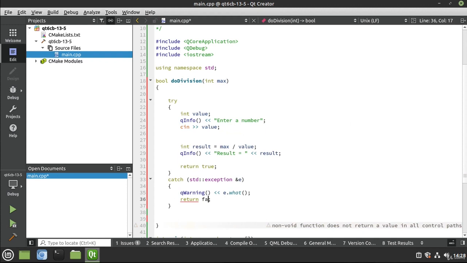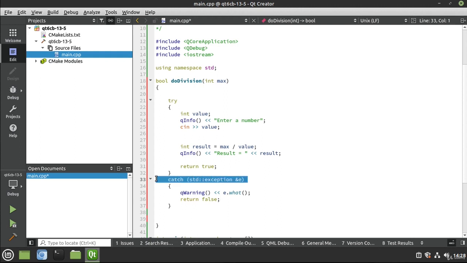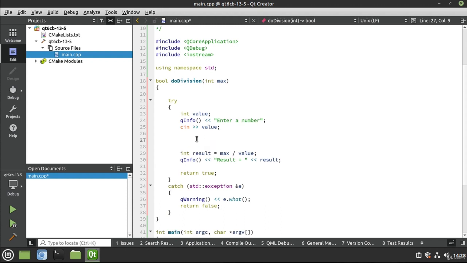We're going to return false. So you notice how we have multiple returns. So we're saying basically we're only going to throw a standard library exception. And if we do, we're going to return false. Otherwise, if we get to the end of this try block, we're returning true. There is our loop. So now it is up to us, the developer, you guessed it, to throw things.